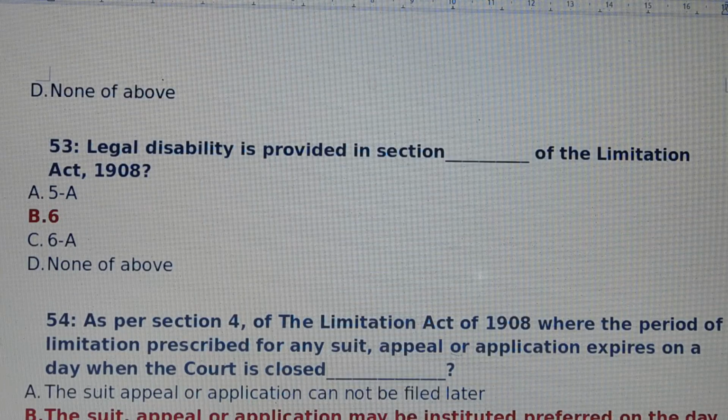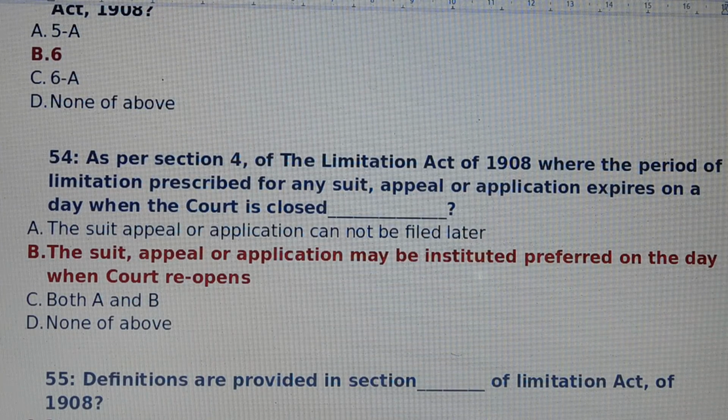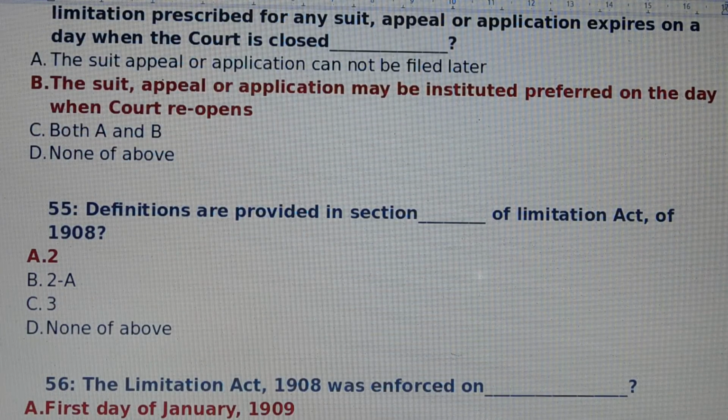Question number 53. Legal disability is provided in section dash of the Limitation Act. Answer is option number B. 6 means legal disability is provided in section 6 of the Limitation Act. Question number 54. As per section 4 of Limitation Act, where the period of limitation prescribed for any suit, appeal or application expires on a day when the court is closed, dash. Answer is option number B. The suit, appeal or application may be instituted or preferred on the day when the court reopens. Important words are when the court reopens.